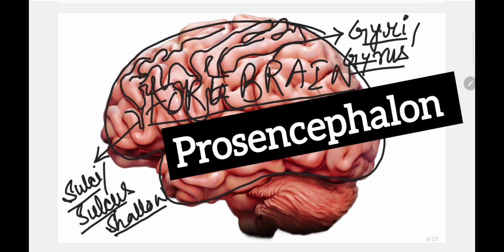Now, what is the importance of this folding? As many folds, as many wrinkles as are present over here in the first part of the brain, that is the forebrain. Not every individual has an equal number of wrinkles. Some people have many wrinkles, and that means more surface area, more neuronal projections available, more folds, and more neurons will be present over here.